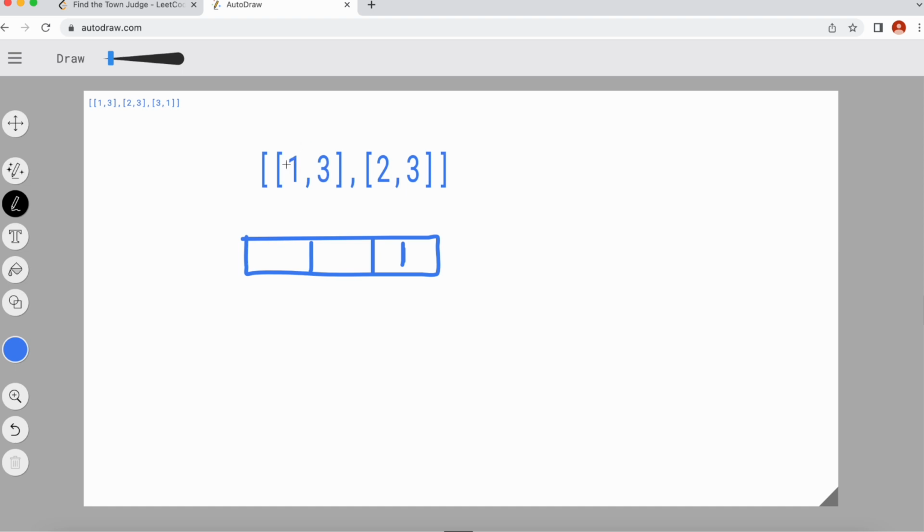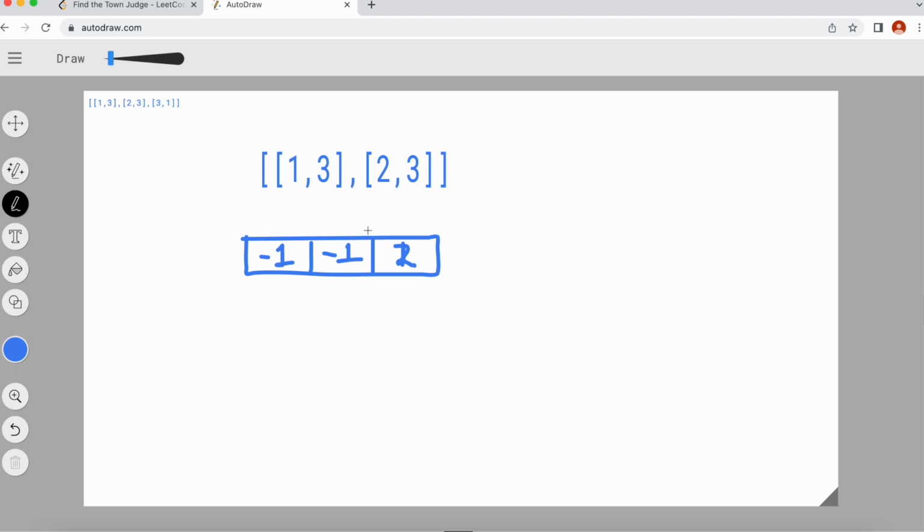That means 1 is not a judge by any means, so we subtract 1 from here. Now the second person also trusts the third person, so we increase here because the chances of the third person being the judge increased, and the second person decreased.